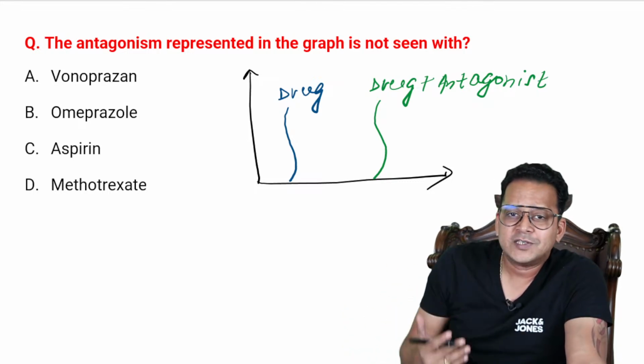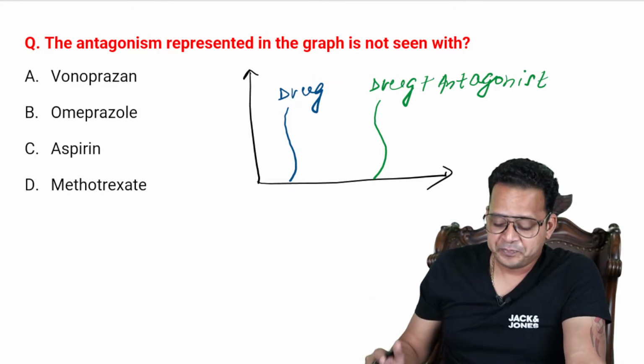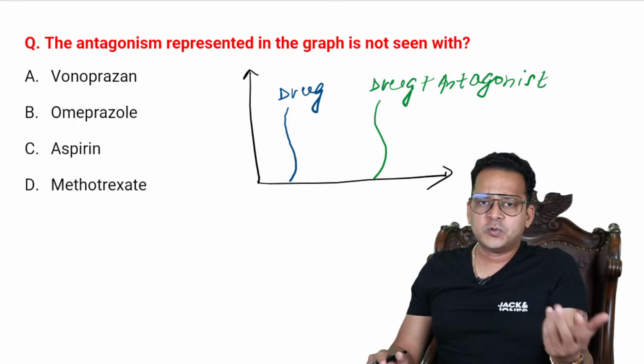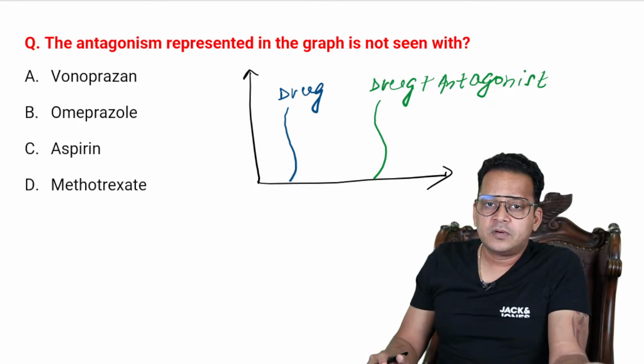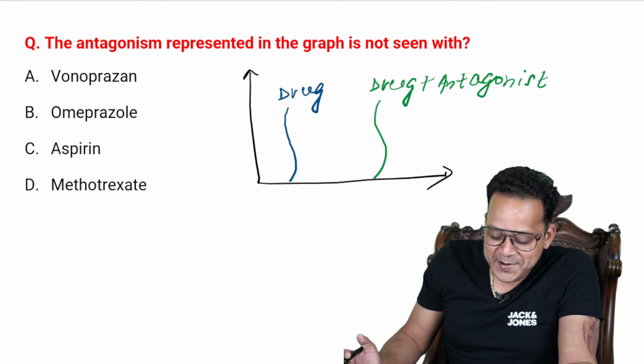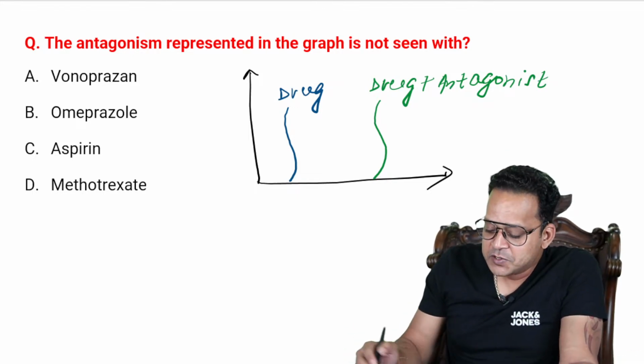Do you know the right answer to each and every MCQ? No, right? You have to rule out. Sometimes you can rule out 1, sometimes 2, sometimes 3, sometimes 4 when you don't know what the answer is, right? So the antagonism represented in the graph is not seen with, right?